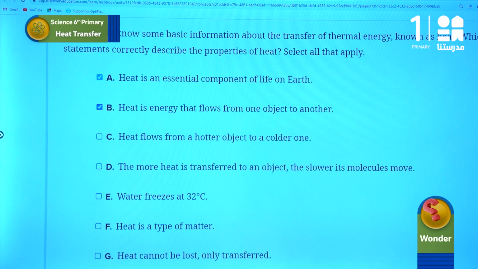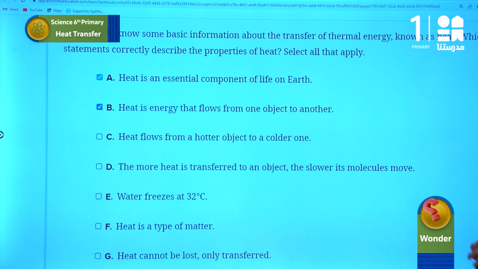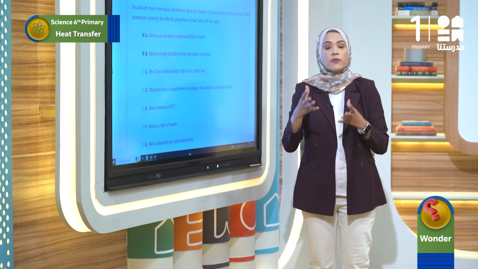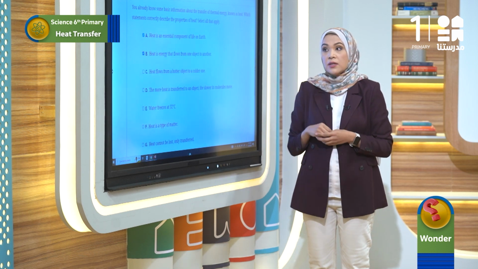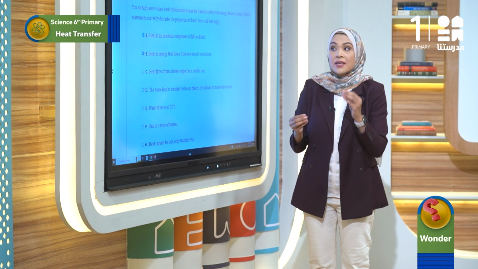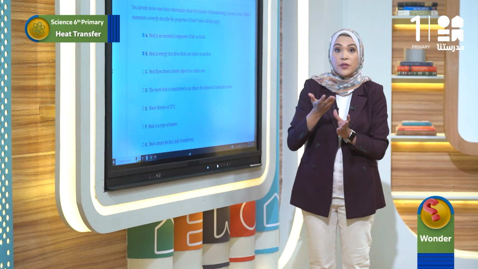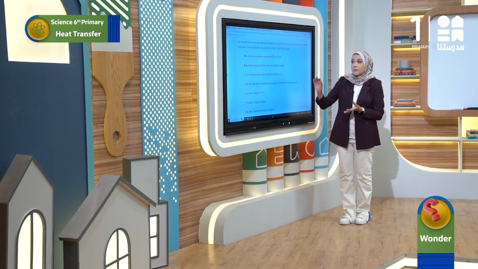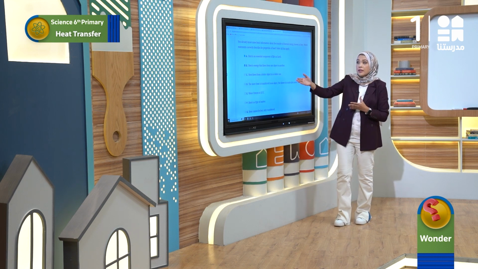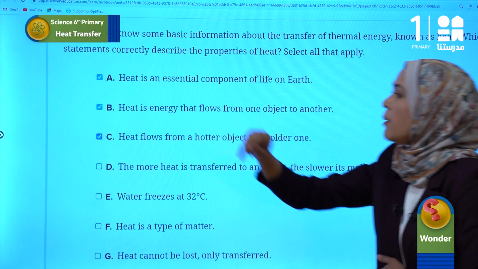Let's read the third one. Heat flows from a hotter object to a colder one. What do you think? What happens when you touch a cup of hot water? After a while, you start to feel hot. This is because the heat transferred from the cup of water, which is higher in temperature, to your hand, which is lower in temperature. So this statement is right because heat flows from the hotter object, which is higher in temperature, to the colder one, which is lower in temperature. So I'm going to select it.